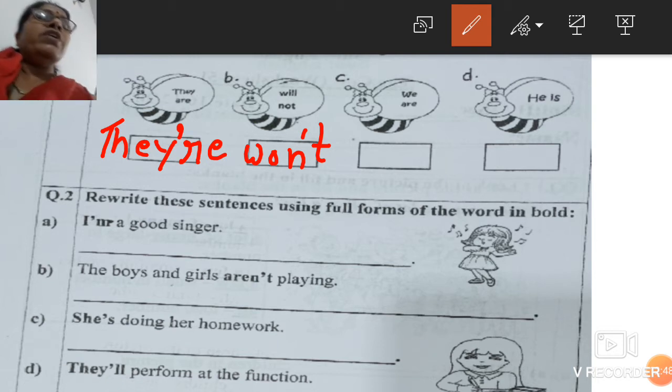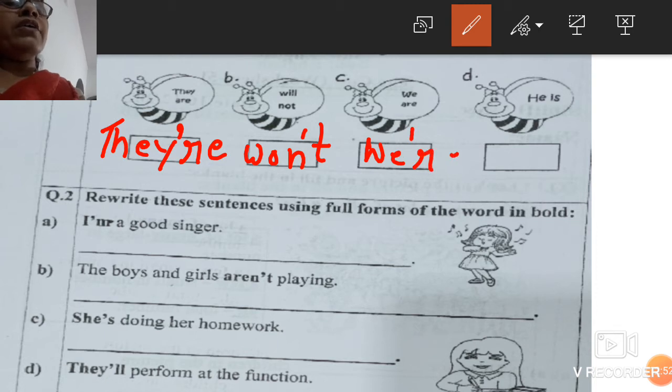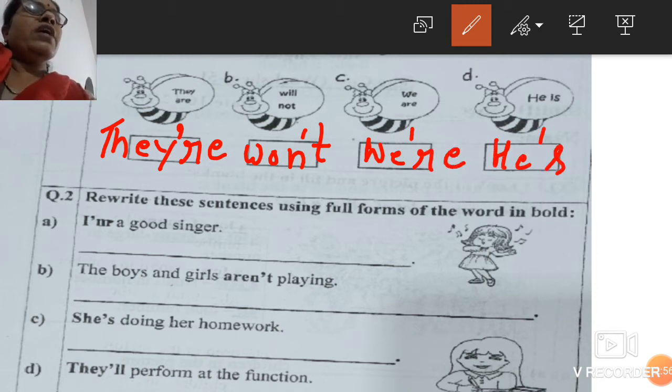Then next is "we are". Take out your worksheet. We are. So "we" and then apostrophe R-E. Then "he is": he apostrophe S. This is how we make short forms. Okay. Now question 2. You have to learn this better.